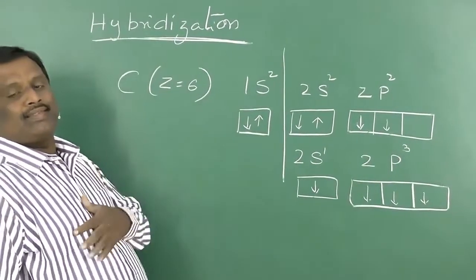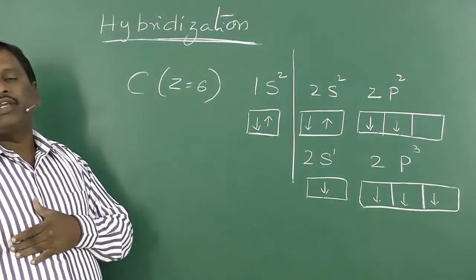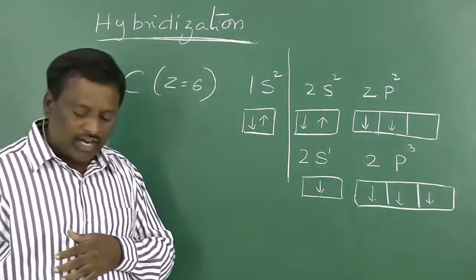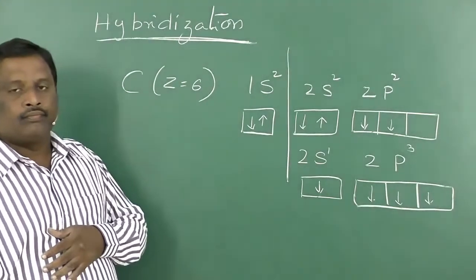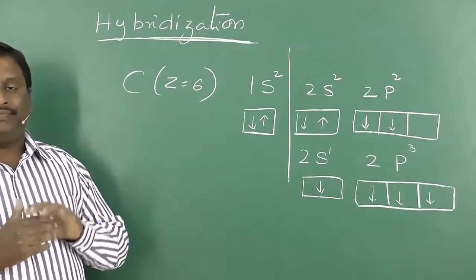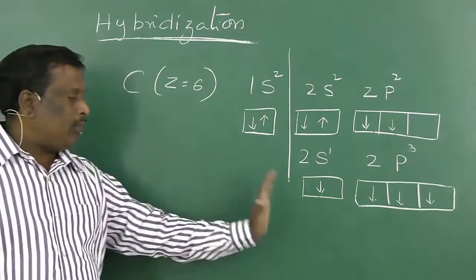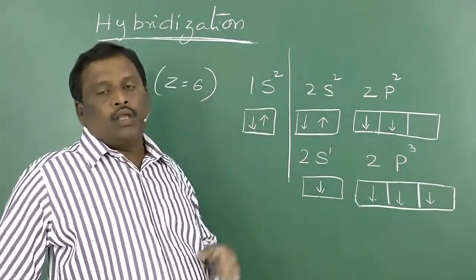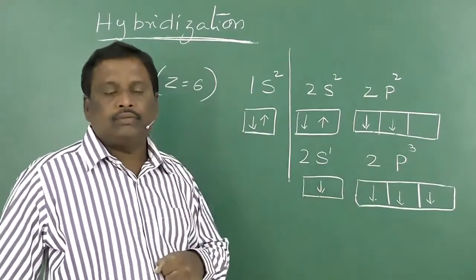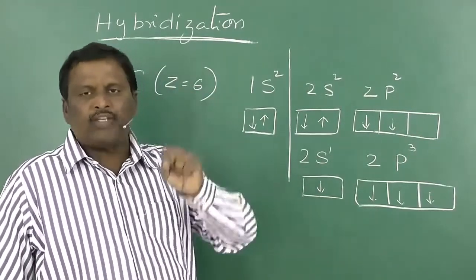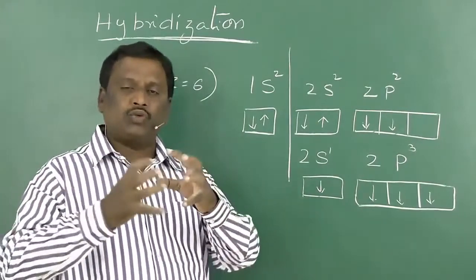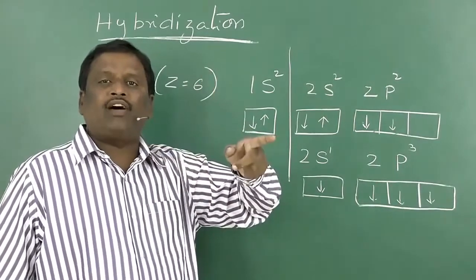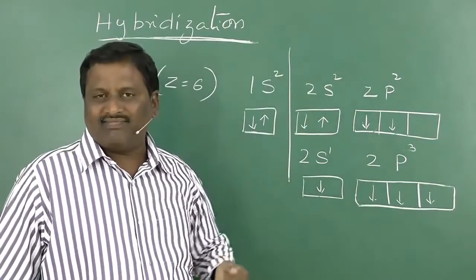To explain this, the theory of hybridization was proposed. According to this theory, in any atom, when 2 or more different atomic orbitals take part in the bonding, before formation of the bond, these atomic orbitals are mixed together to form an equal number of identical orbitals.